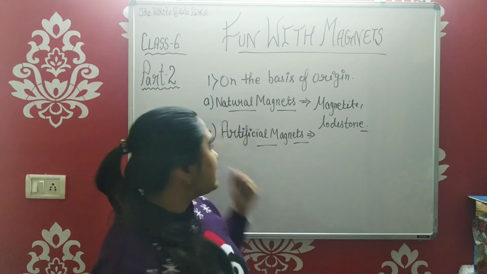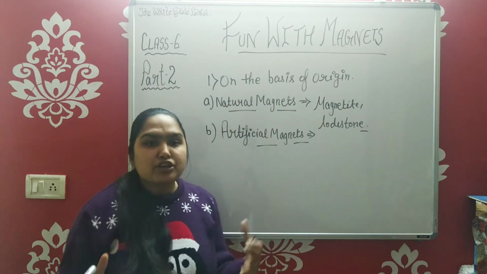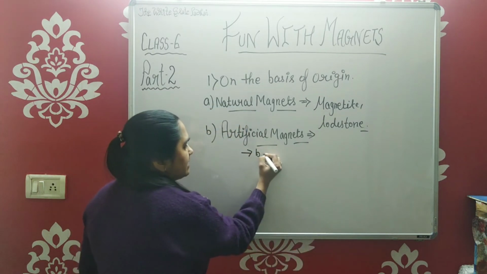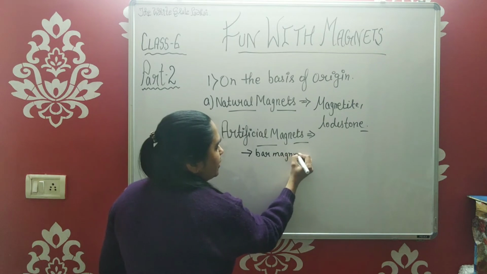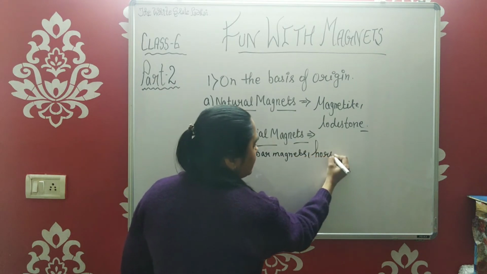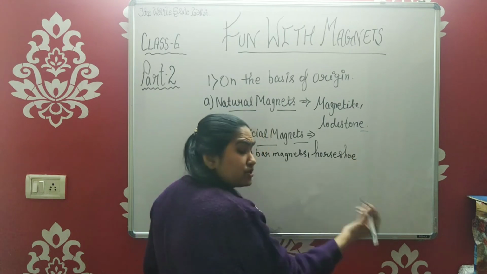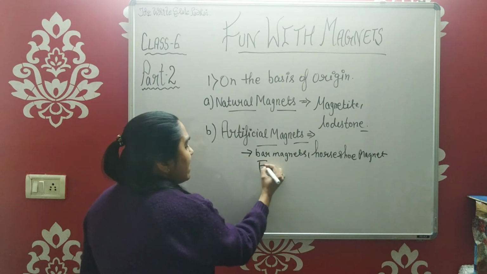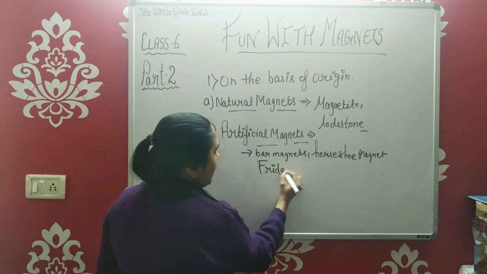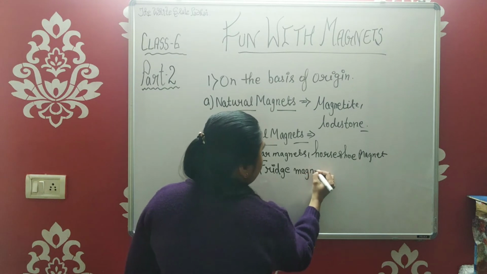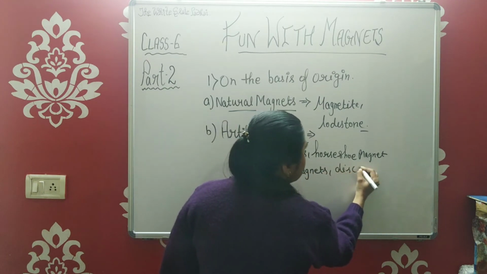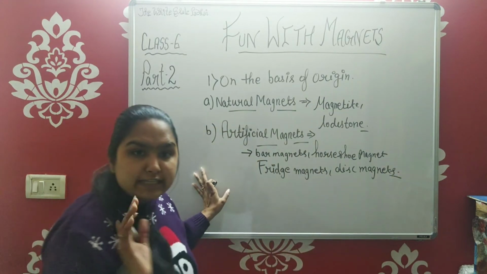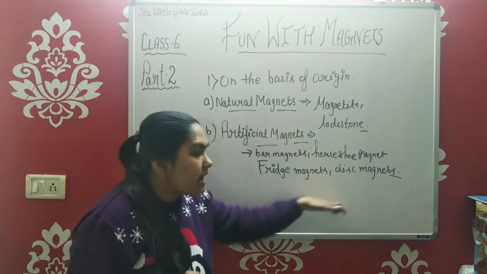If it comes to examples of these artificial magnets, then you must have seen various types of magnets in your houses, like the bar magnets or the horseshoe magnet, which looks like a horse's shoe. Then you have some magnets on your refrigerators. So we have these fridge magnets. We have circular disc magnets and the list is very long. Basically the shapes which we are providing to these magnets, they all are artificial magnets.